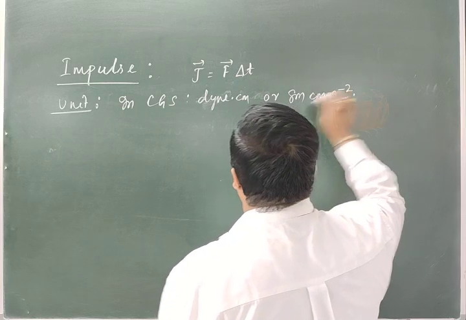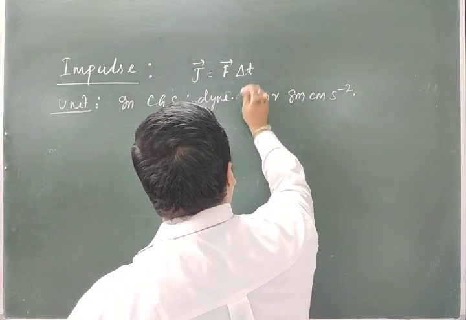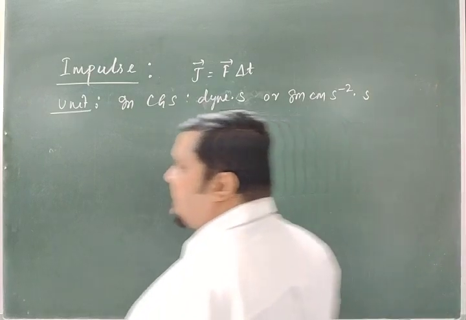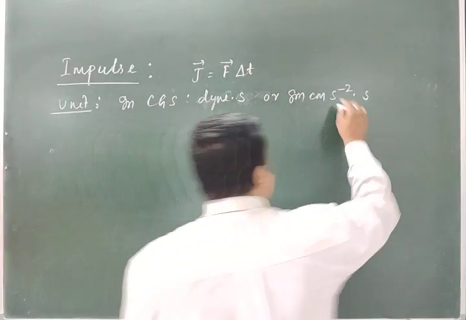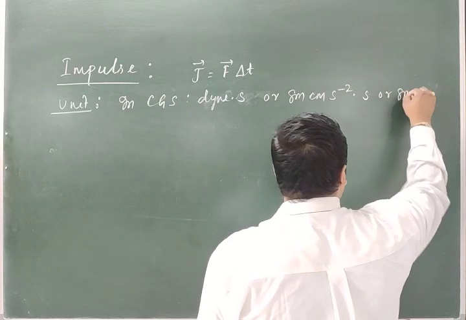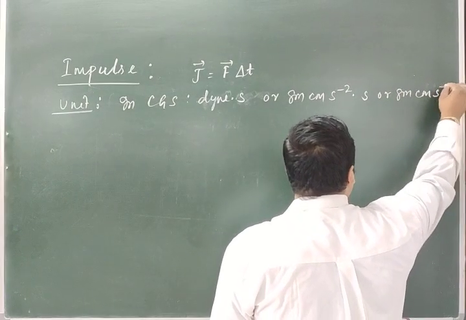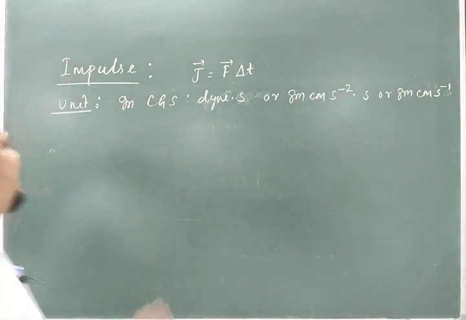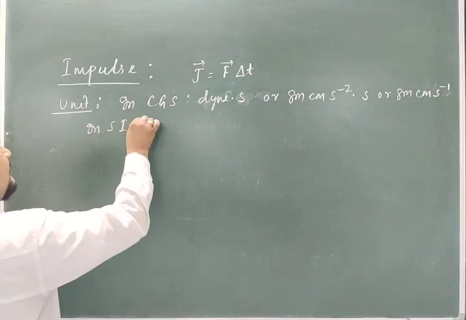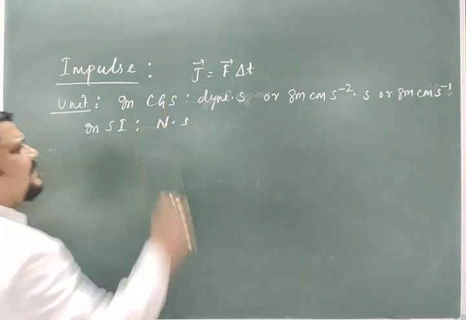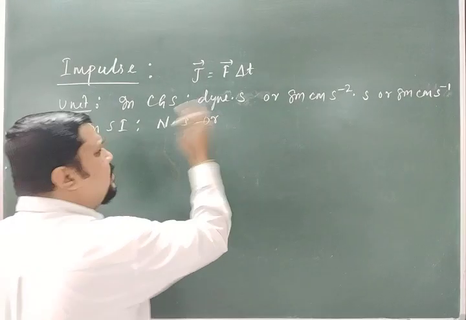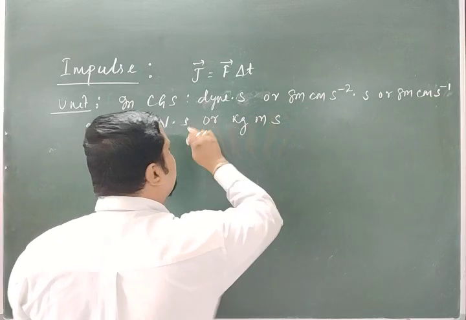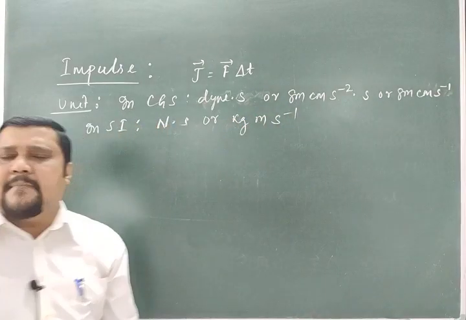So gram cm second minus 2 into second, which gives gram cm second minus 1. That is also the unit. And in SI it is Newton into second, or Newton is kg meter second minus 2, into second, so kg meter second minus 1.